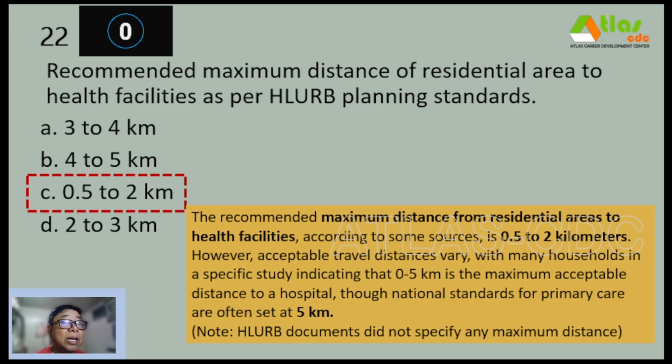However, acceptable travel distances vary, with many households in a specific study indicating that 0 to 5 kilometers is the maximum acceptable distance to a hospital, though national standards for primary care are often set at 5 kilometers. So baka itong 0.5 to 2 kilometers ay para sa mga health center, no? Kasi health, health facilities. So again, CLUP documents did not specify any maximum distance.